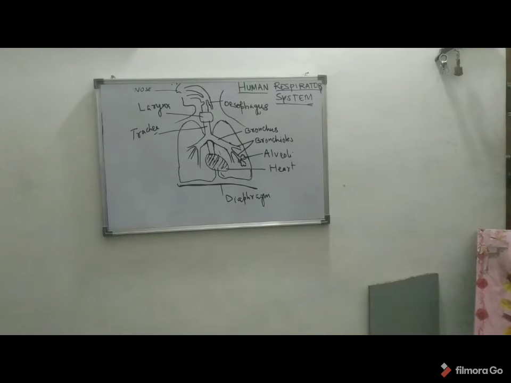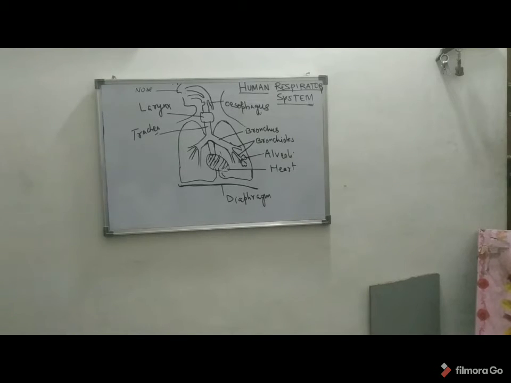Now the trachea. The trachea is also known as the windpipe. It connects the larynx with the bronchi. It is lined with ciliated mucosa. The cilia beat continuously in the opposite direction of incoming air. They expel mucus loaded with dust and other debris away from the lungs. The walls of the trachea are reinforced with C-shaped hyaline cartilage.